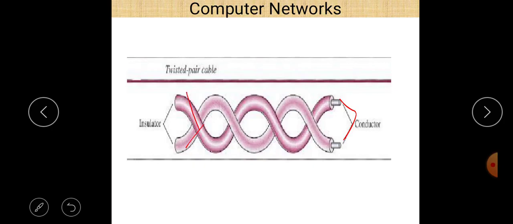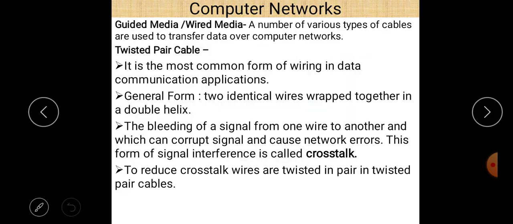And why are they twisted to each other? This is very important. It is the most common form of wiring for data and is used in communication applications. Here two identical wires are wrapped together in a double helix. The bleeding of a signal from one wire to another can corrupt the signal and cause network errors. This form of signal interference is called crosstalk.